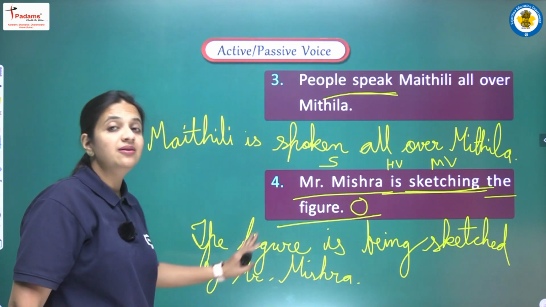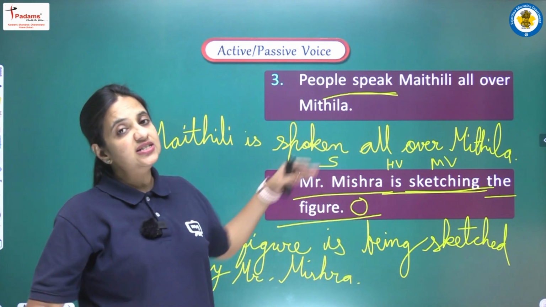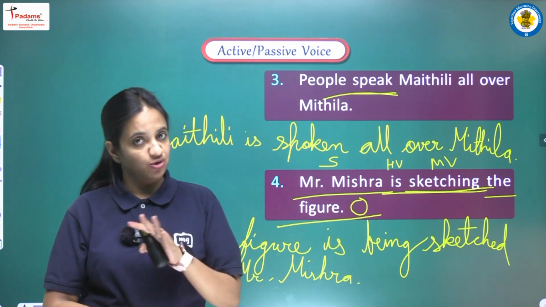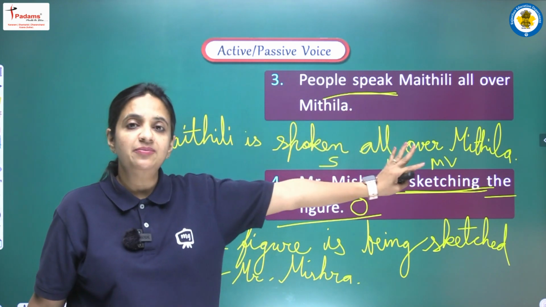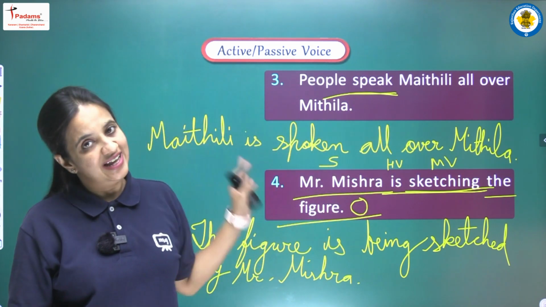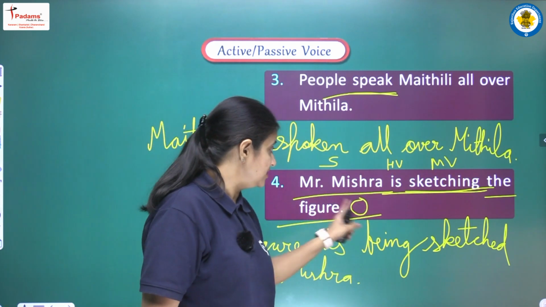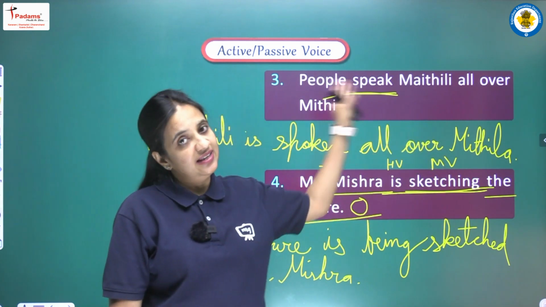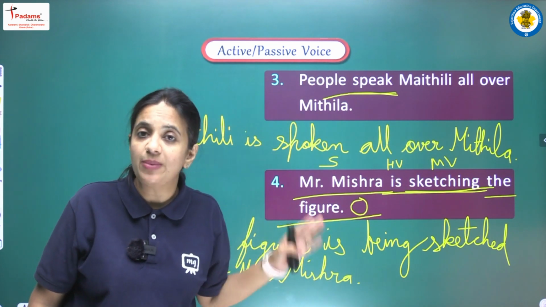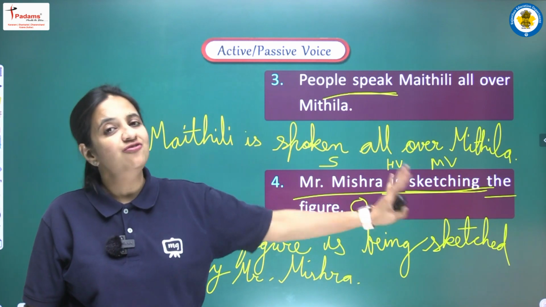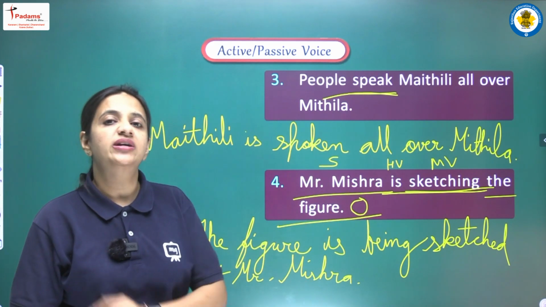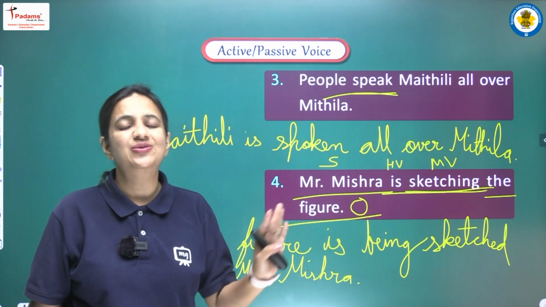So in this manner, the complete sentence of passive voice will be the figure is being sketched by Mr. Mishra. So students, these are the steps actually that you have to follow. आपको sentence पढ़ के सबसे पहले sentence का form समझना है, then you have to identify the tense, and yes, you can do this kind of analysis, this kind of classifications, and then just recall the structure of passive voice, follow the structure, and very easily you will be able to convert any sentence from active voice into passive voice.